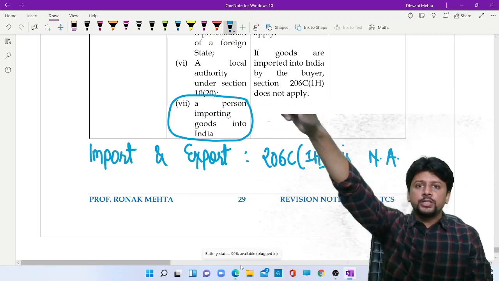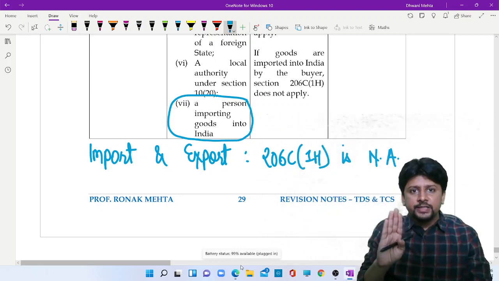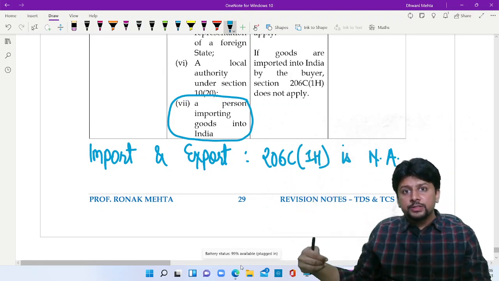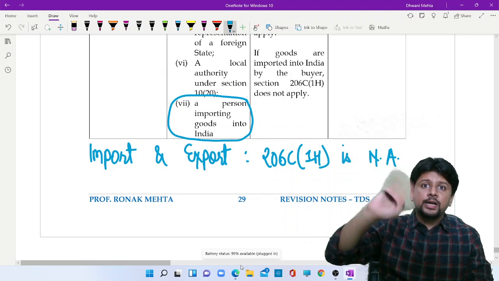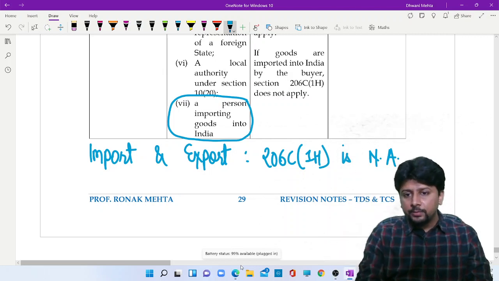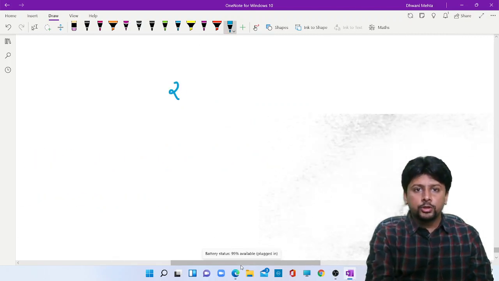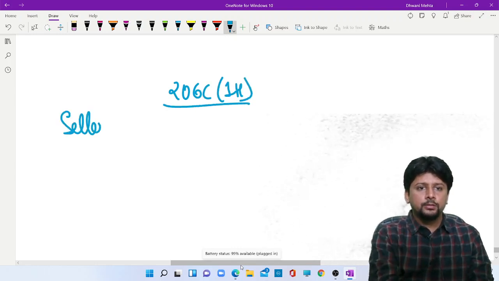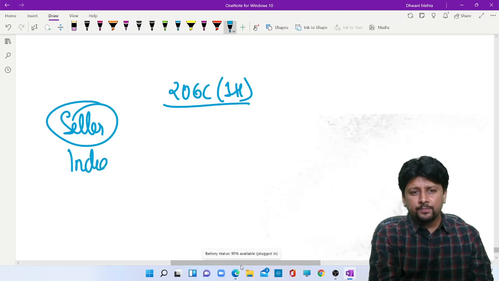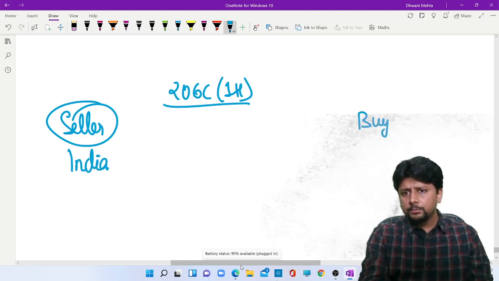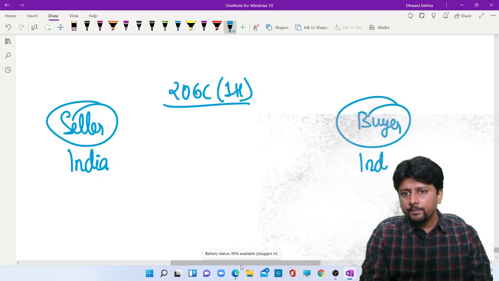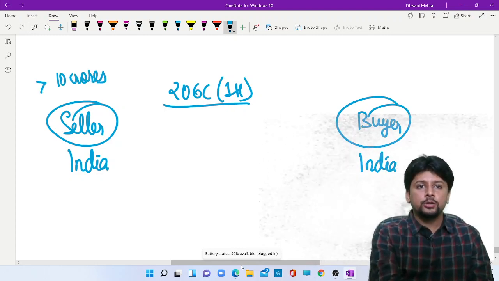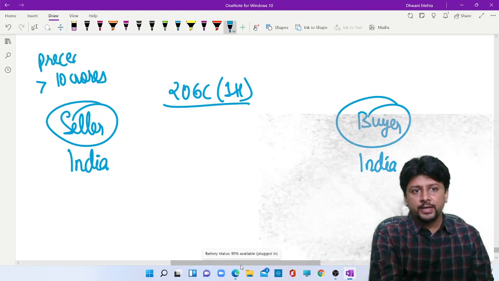If the seller exports the goods, he will not collect TCS. If the buyer is in India and importing goods, that foreign seller is not required to collect tax. That means, in simple terms, for 206C 1H, the seller should be in India, the buyer should be in India, the seller should have turnover exceeding 10 crores in the preceding financial year.